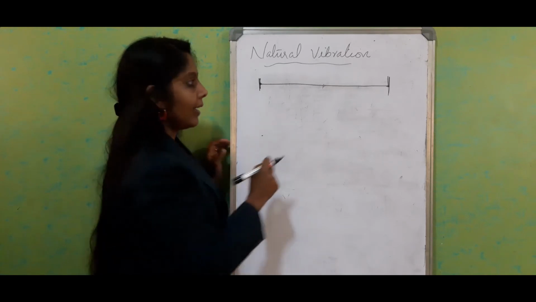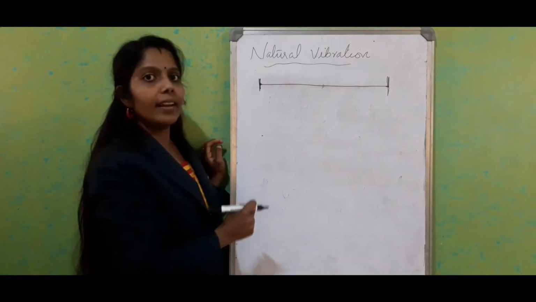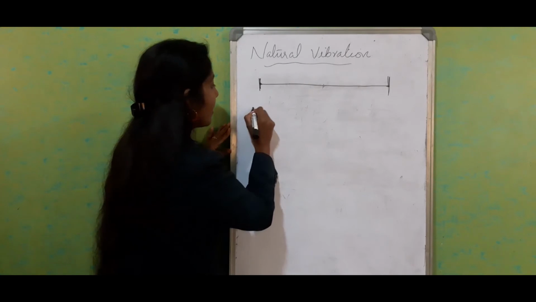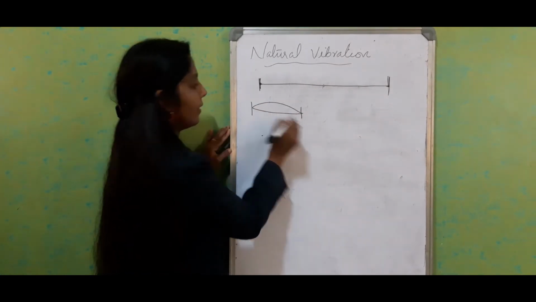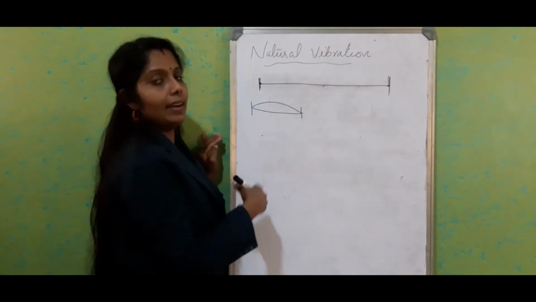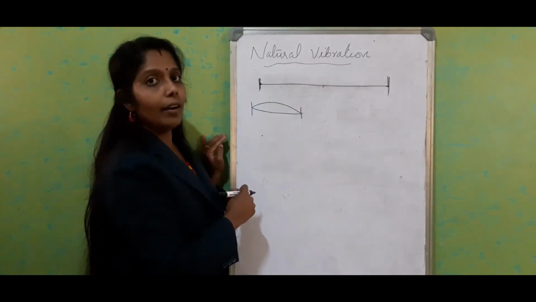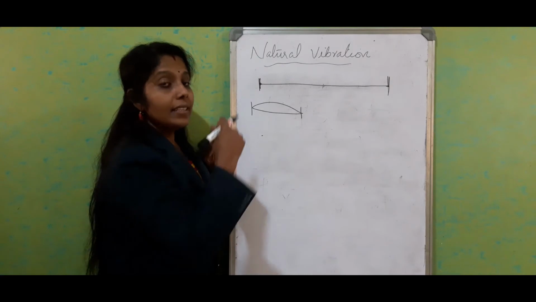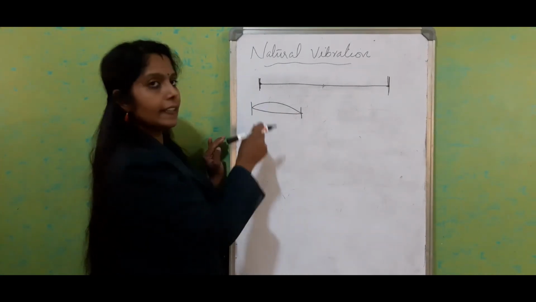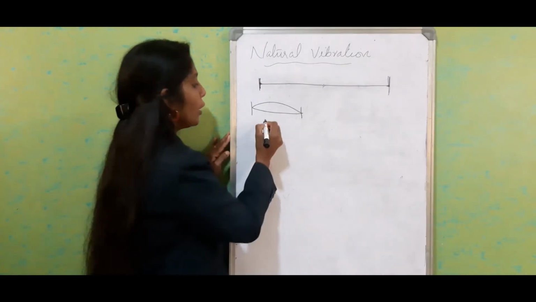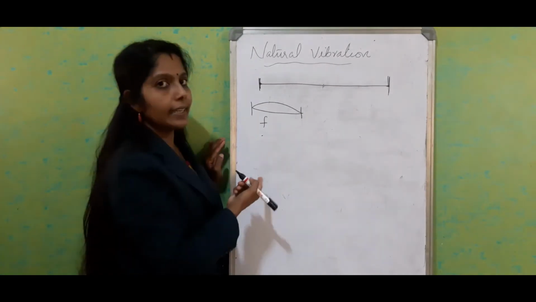So just consider that you pluck it exactly at the middle. It makes a single loop of vibration with a principal node. If a single loop is there, we consider it the principal node.